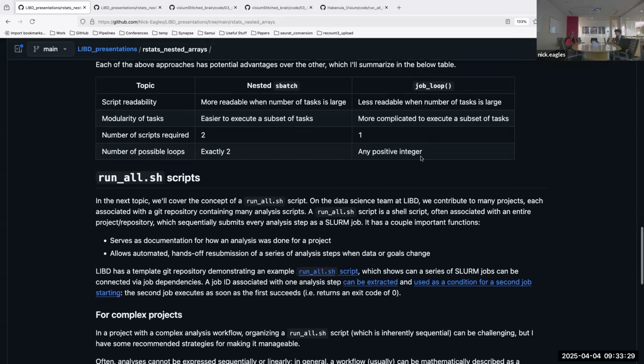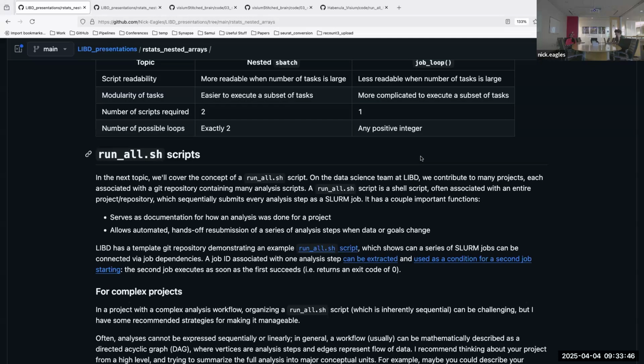So the next topic is a little bit unrelated, but it also has to do with Slurm and running analyses at JHPCE. I thought of this idea just recently because I had to create this run all script for one of my projects. Just to introduce the topic, this is a topic in Leo's group, but if you're not familiar,